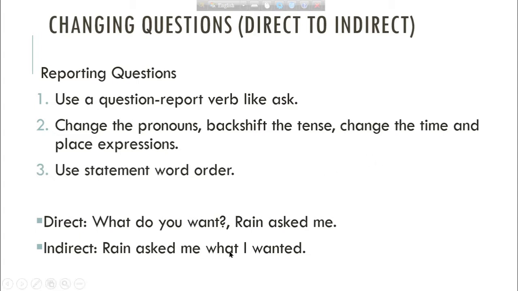So you see, I wanted. This sentence is not a question anymore. So this is a statement. I wanted is a statement of past simple tense. So in a statement, we don't use the question mark. So we haven't used a question mark here. We have used a dot or full stop here. If you use a question mark in reported speech or indirect speech, then this will be incorrect.